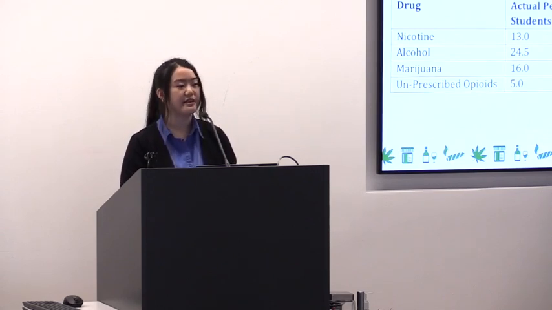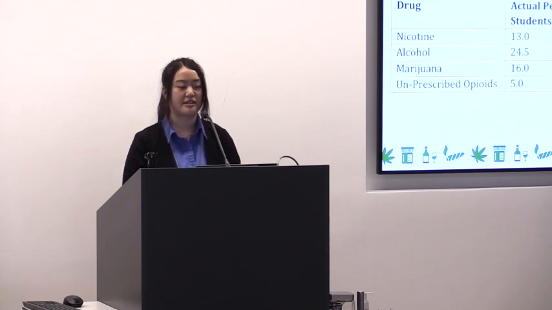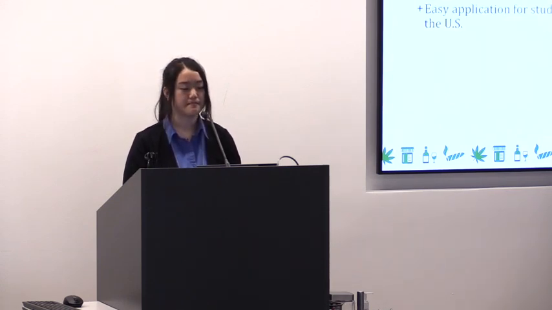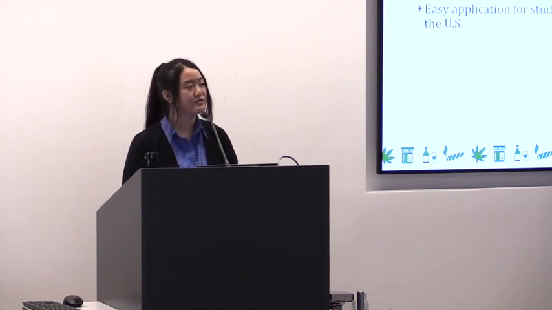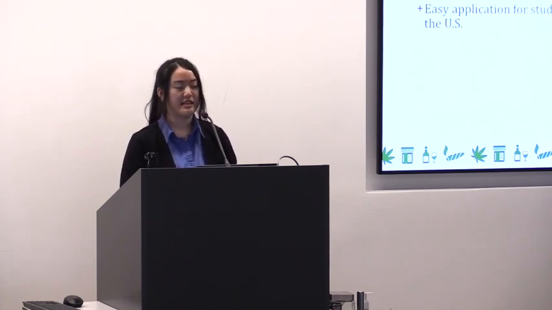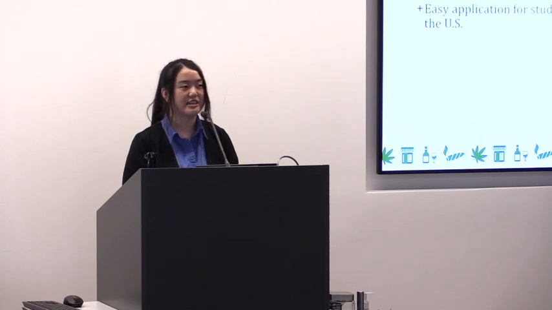In comparing each of the individual given drugs, we found that the percent difference between the actual percent of students and our predicted percent of students ranged between 8 and 22.2%. A strength of our model is that it is easy to apply for individual students within the United States, in which we simply input their race, sex, and grade point average, and we get an output that is the percentage chance they have used the given drug in the past.